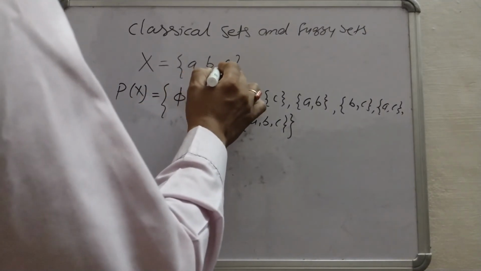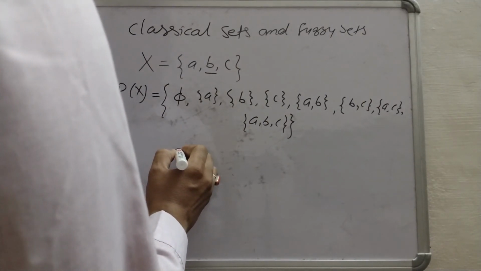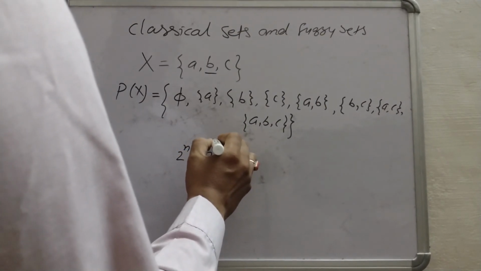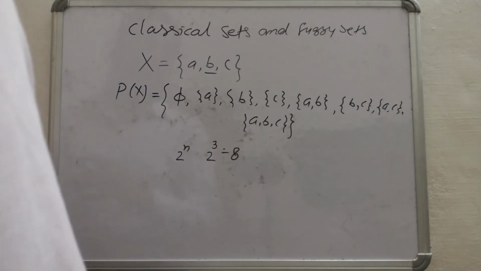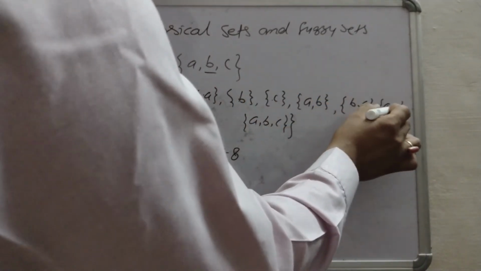So the cardinal number is 3 and the cardinality of the power set is defined as 2 to the power n, that is 2 to the power 3, that is 8. 1, 2, 3, 4, 5, 6, 7, 8.